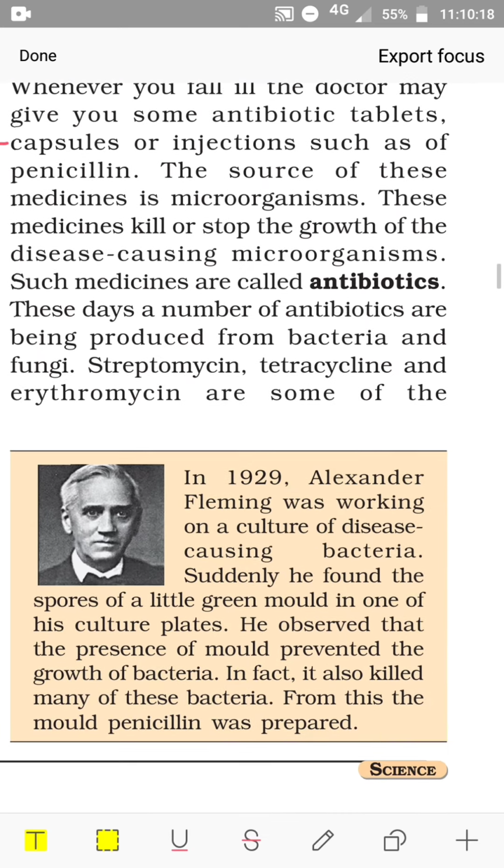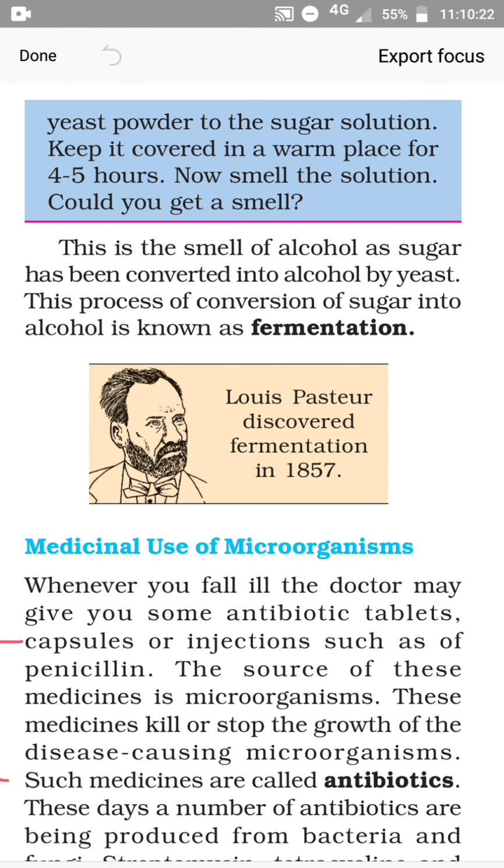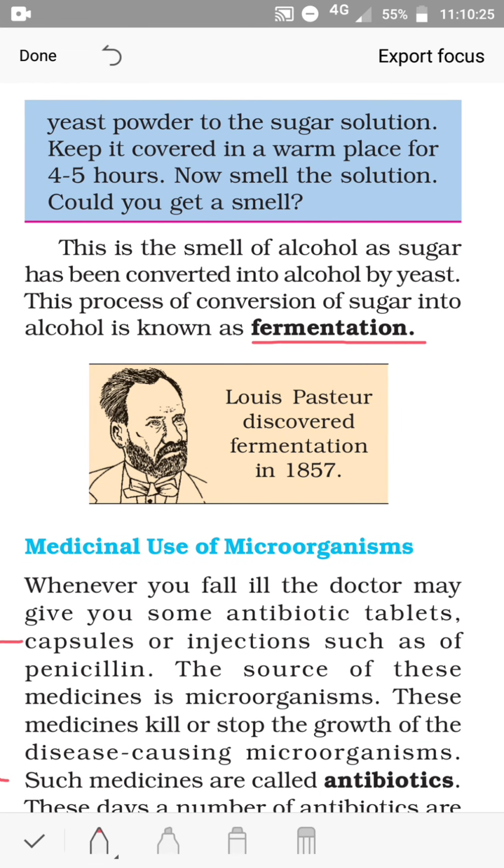So here you have got one term, that is fermentation. Now what is fermentation? The process of conversion of sugar into alcohol is known as fermentation.